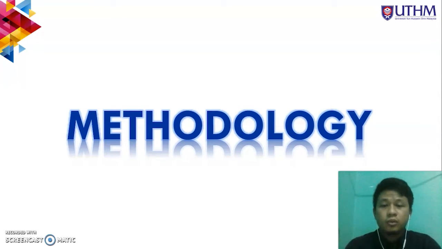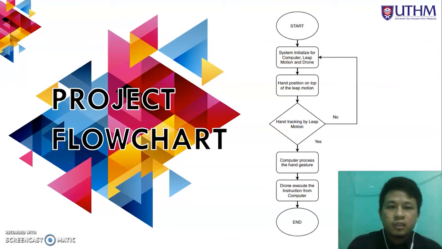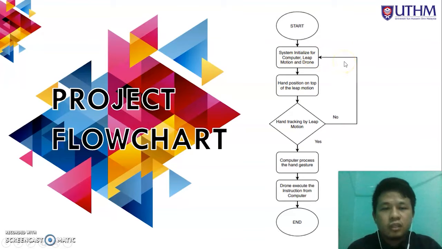Okay, let's go on to the methodology. This is my methodology. My project system method starts from the start, and then the system initializes the computer, Leap Motion, and the drone. Then we put the hand gesture on top of the Leap Motion sensor for recognition, and then hand tracking.